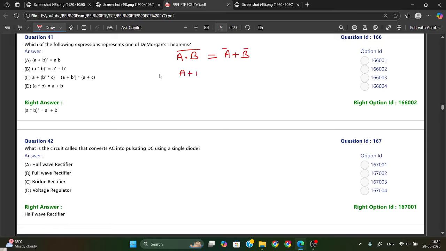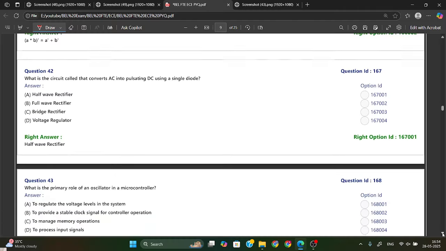Or if we have A plus B, then we can write A bar dot B bar. This is De Morgan's law. So from here you can see in option B, A dot B bar equals A bar plus B bar. So this is your De Morgan theorem.